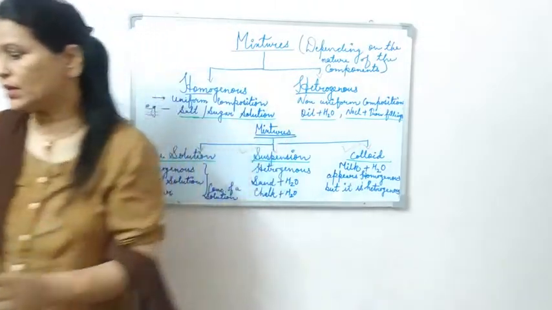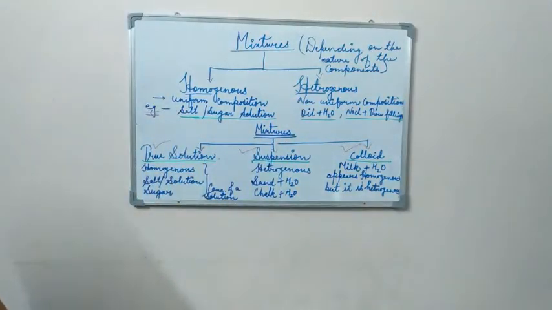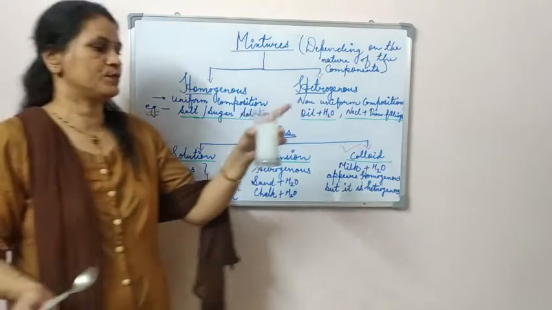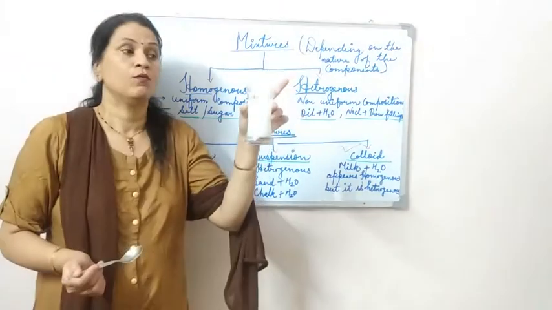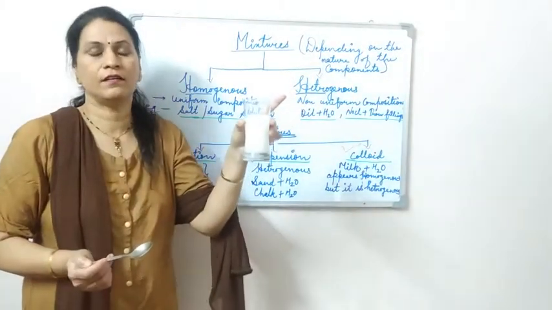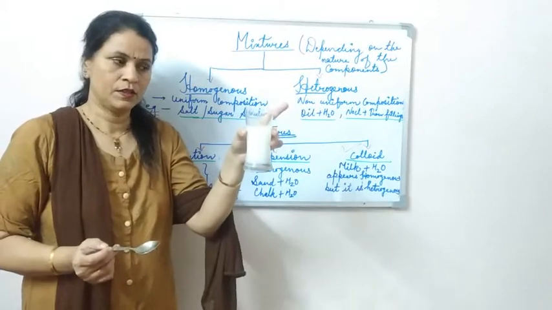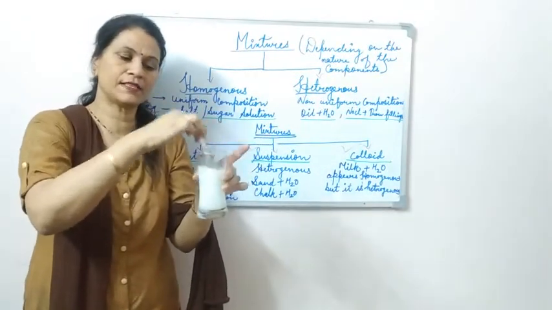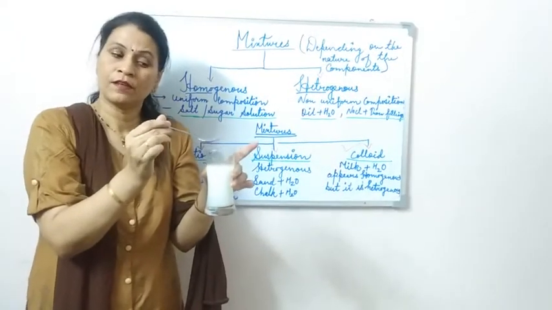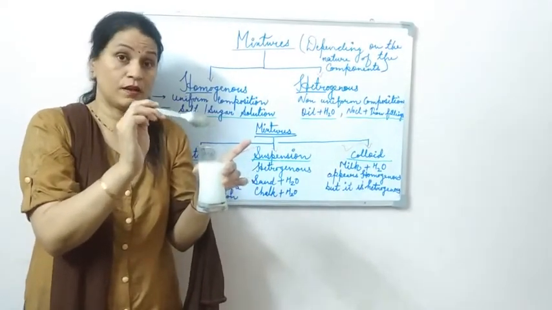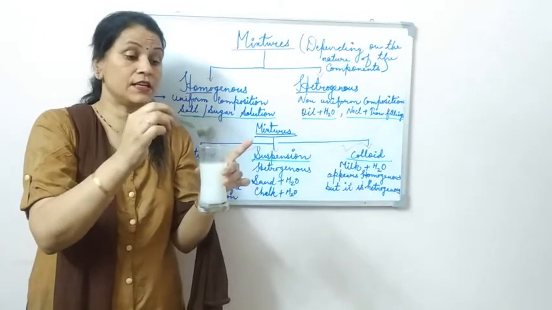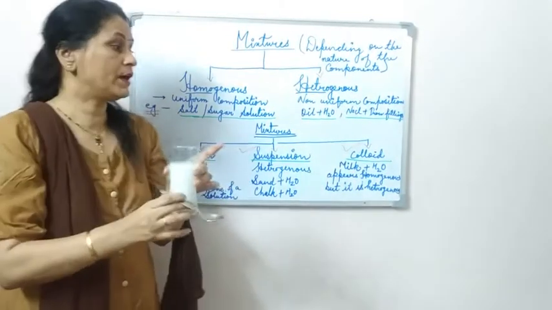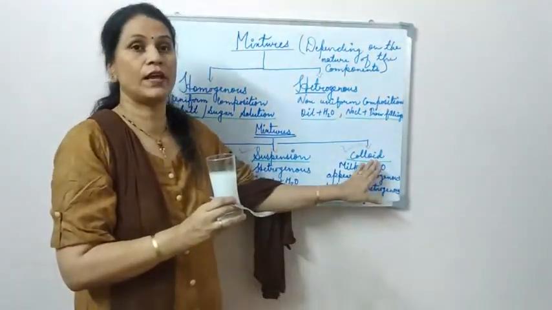Now the third is colloid. This one you have to observe carefully. I have taken water plus I have added a few drops of milk. Now this type of solution, if I mix, gets mixed completely. But we have to study it in detail to know more about the third category, that is colloid.